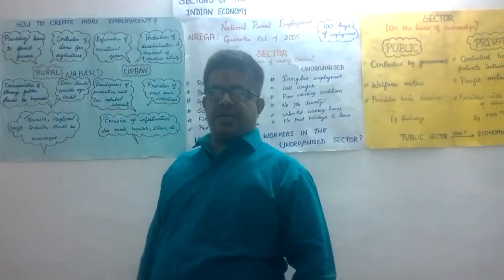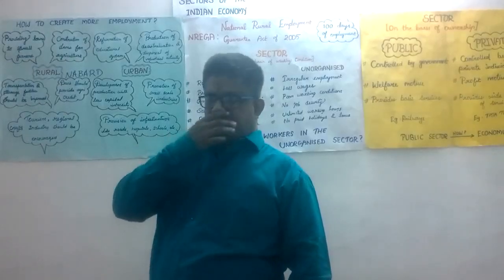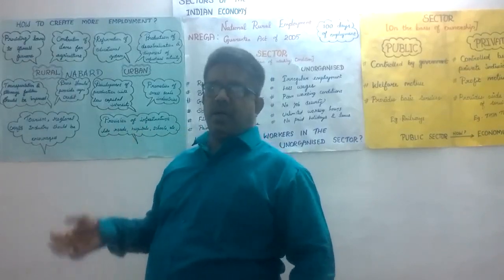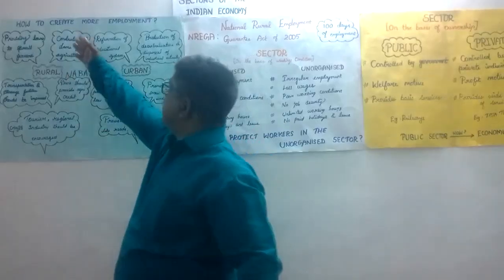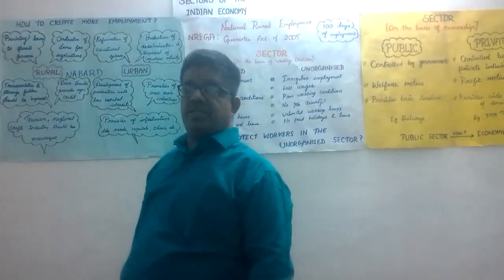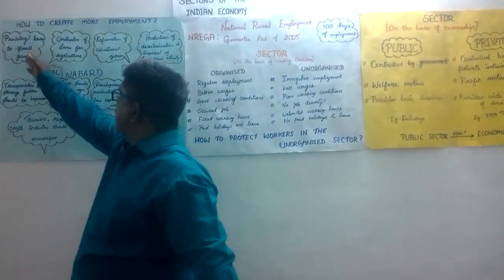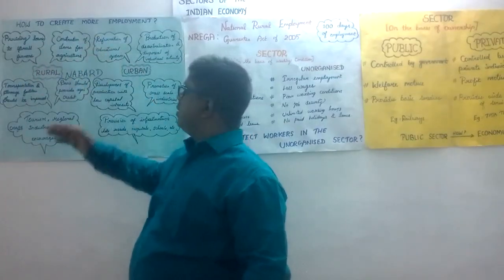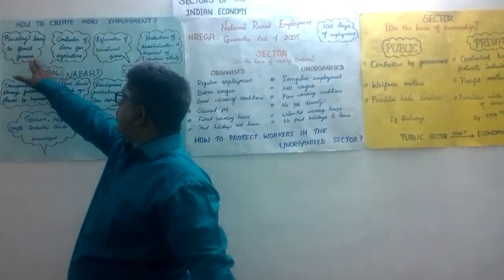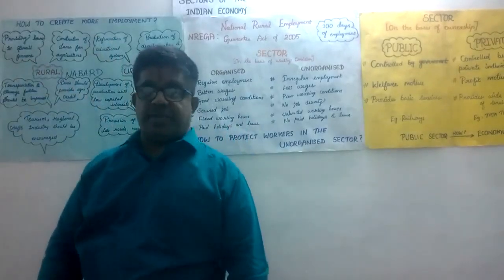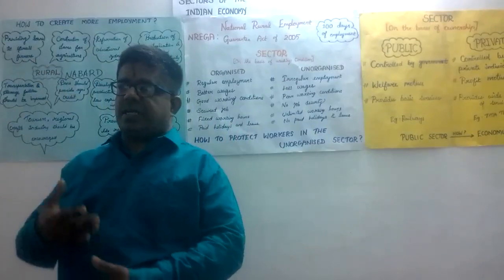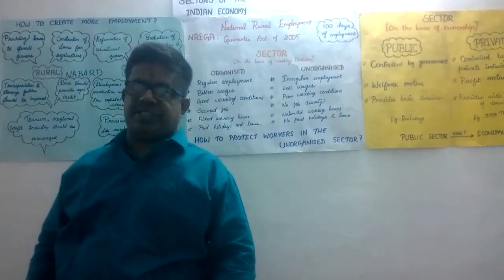We discussed in the bar diagram some shortcomings of the share of GDP and the share of employment. Now let us discuss how to create more employment and increase the GDP. First we discuss rural and urban areas, and how to increase job opportunities. Providing loans to small farmers, because small farmers cannot get more profit, therefore they cannot improve their agricultural facilities.